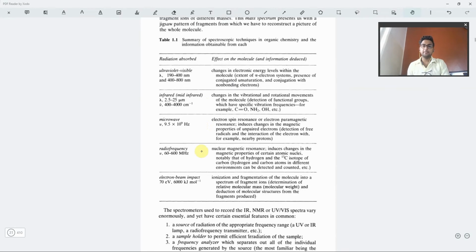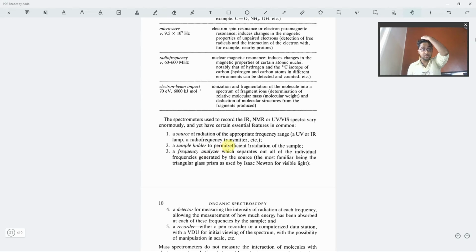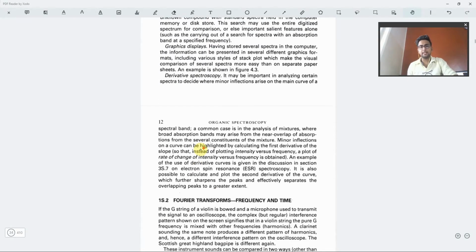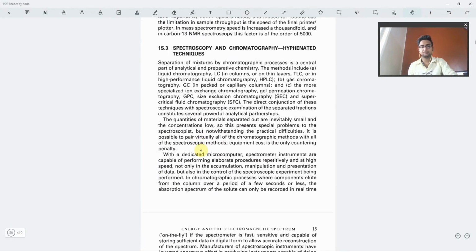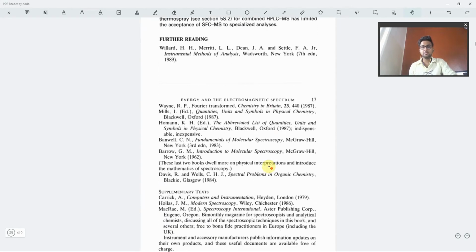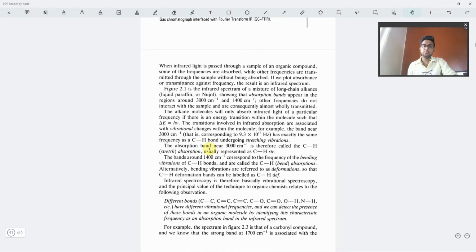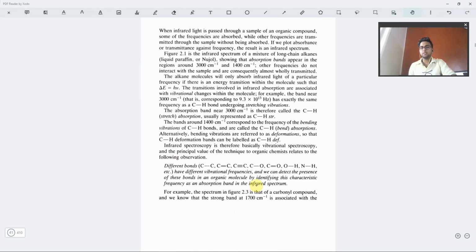Okay, then we have the energy in the electromagnetic spectrum, how the spectrometers record the IR, NMR, UV wave spectra. These are quite properly given. Then the supplement, I'm not going into that. Okay, then we have IR spectroscopy. So the introduction is given, how different bonds give us different spectroscopy values.